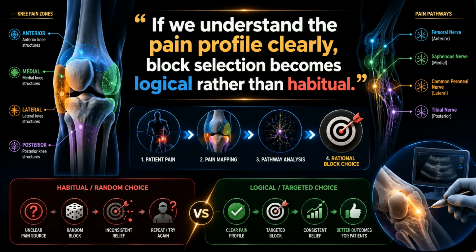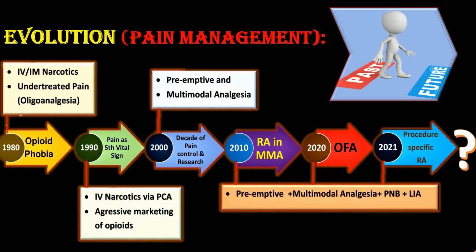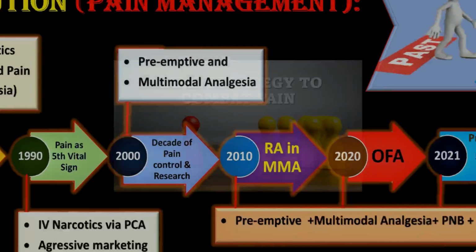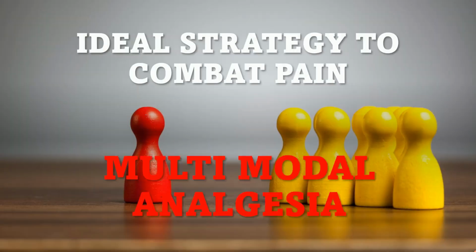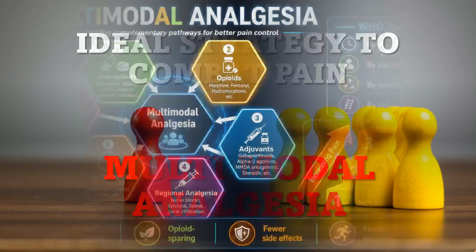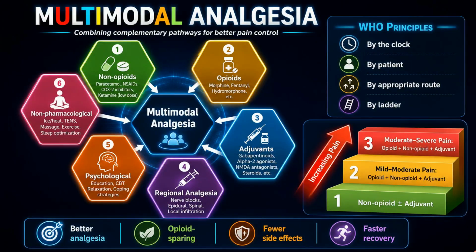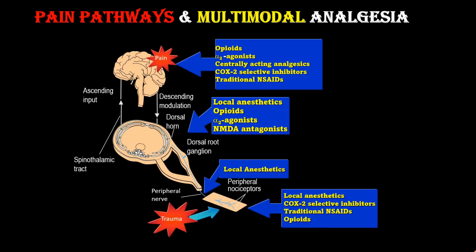Pain management has evolved from reactive treatment to planned, preventive, multimodal care, and modern anesthesia must be an integral part of that evolution. No single drug and no single block can address all pain mechanisms. Multifactorial pain needs multimodal analgesia, combining pharmacological agents, non-pharmacological measures, psychological support, and regional anesthesia. Each component works at a different level of the pain pathway, creating additive and synergistic analgesia while reducing side effects.